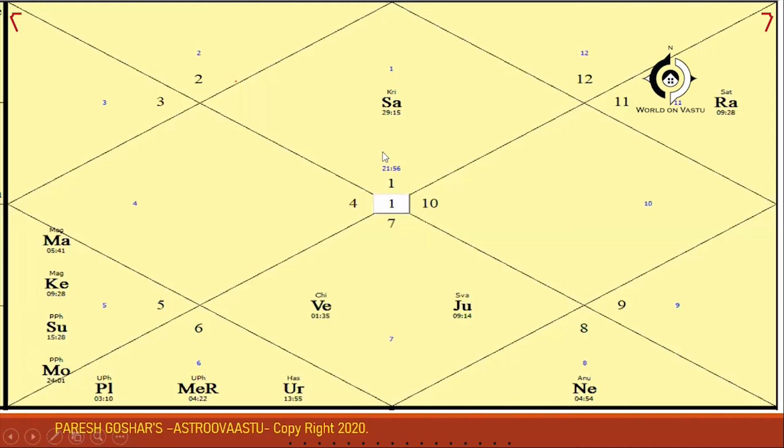But if you look below, there is also a number written, which relates to the Rasi. This can change. Any number between 1 and 12 can come, depending upon which sign the ascendant, the Lagna, was rising in on the eastern horizon. Accordingly, this number will change. Otherwise, the houses are fixed.